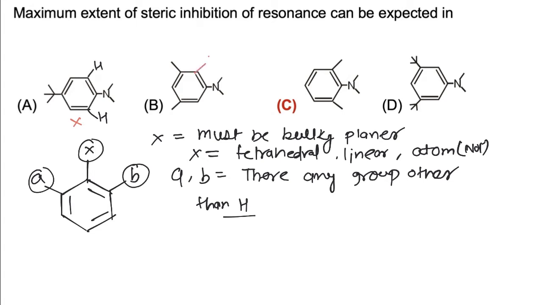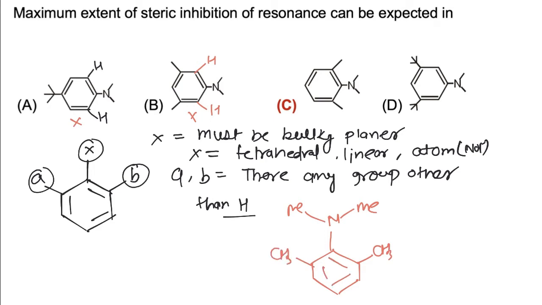In the second case, hydrogen atoms are present, so again SIR is not possible. In option C, NMe2 is a bulky group and NMe2 is a planar group, and when methyl is situated at the ortho position, due to steric crowding this NMe2 changes its plane.